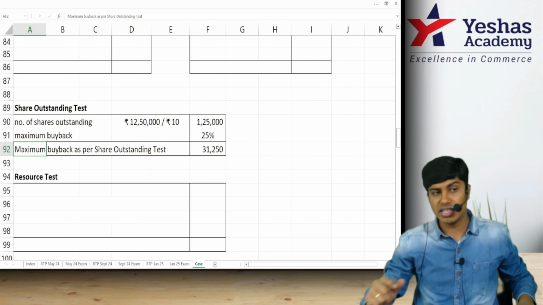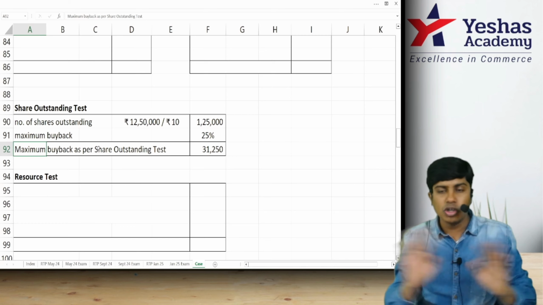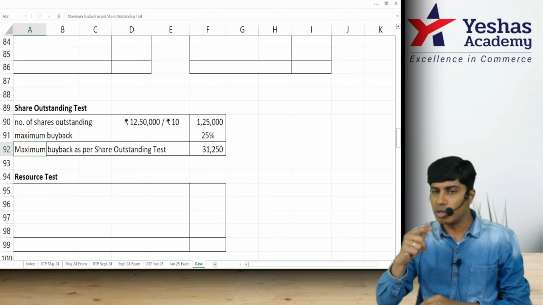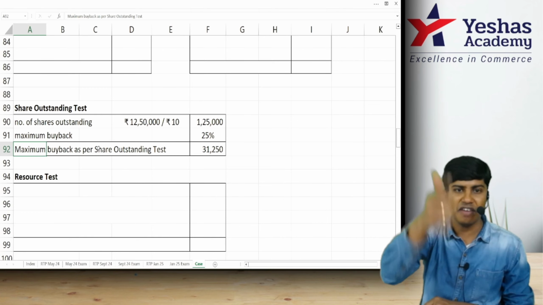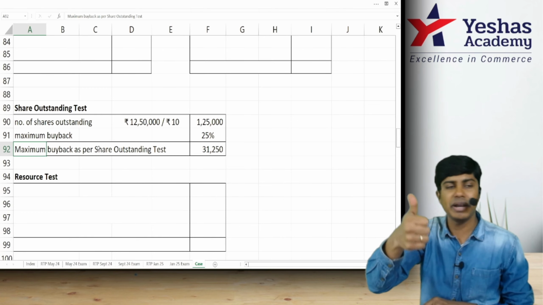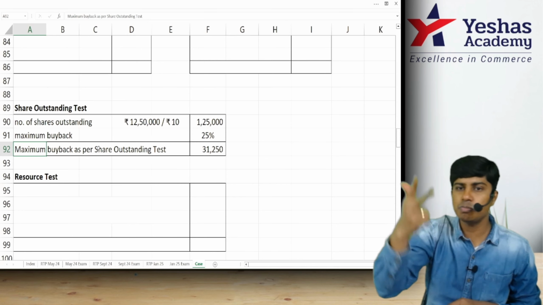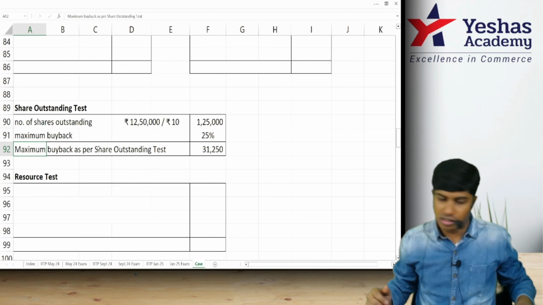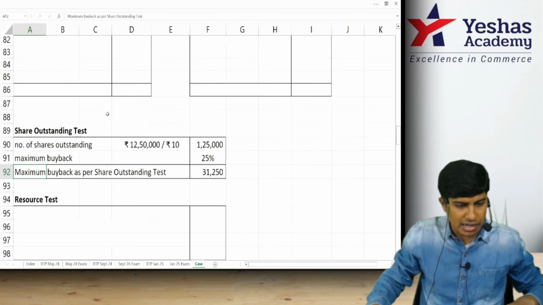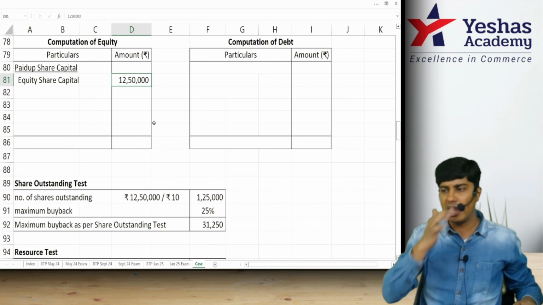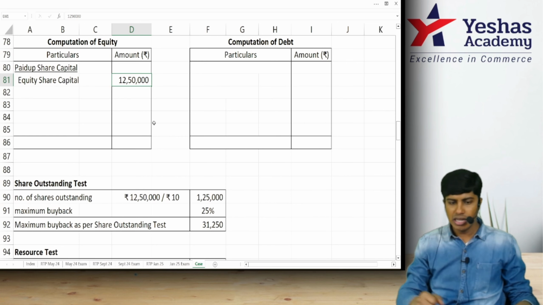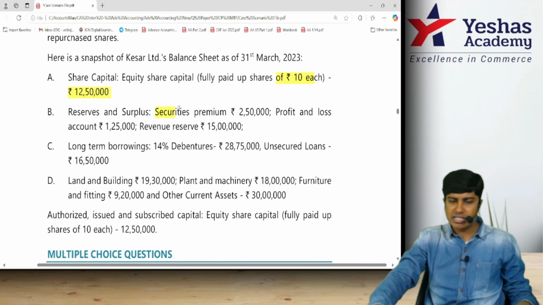For the resource test, you need to apply 25%, but not of the number of shares outstanding. You should apply 25% of equity. What is equity? PUC plus FR plus SP. PUC, paid up capital. FR, free reserves. SP, security premium. Shall we add them first? Very good. See, they've given this. I'll write here computation of equity: paid up share capital, equity share capital is 12,50,000. Next, I have here reserves and surplus, security premium. Is security premium part of my equity? Yes. But I will first take free reserves.